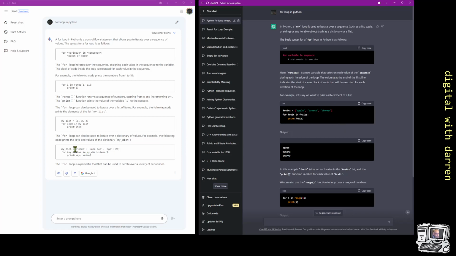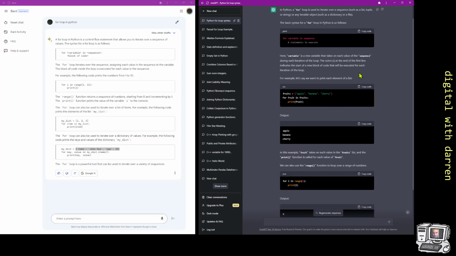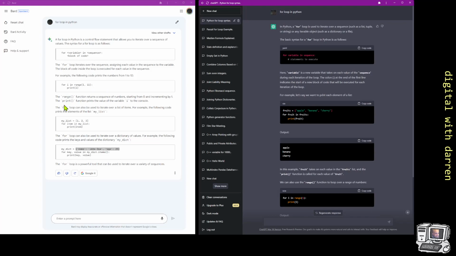But Google Bard has gone on because there are actually 4 collection types, and I don't know if they mention them. Well, they probably do, because I see the word sequence mentioned over here, and you actually have to read some of the wording, because otherwise that gives you part of the explanation as to what it's telling you, and you can further ask. So it's mentioning sequence. I can see it there bolded again, and over here I'm not sure if we see sequence in here. I was kind of looking for that, but we do see sequences here for a variety of sequences right over here at the end.